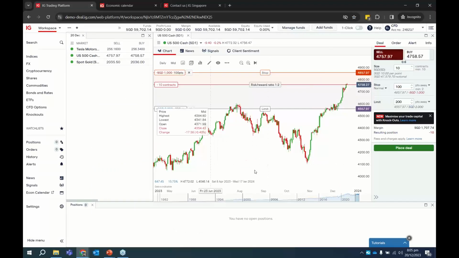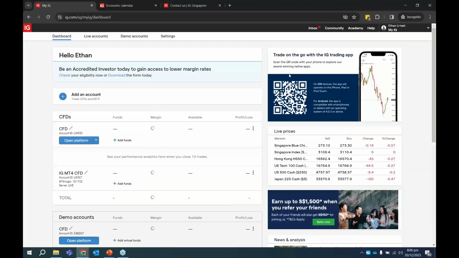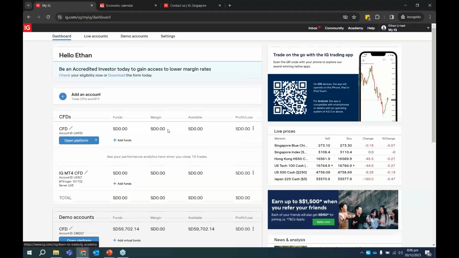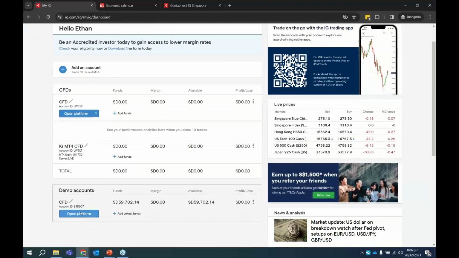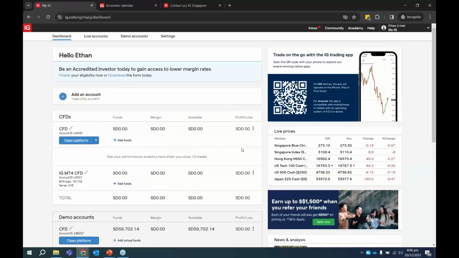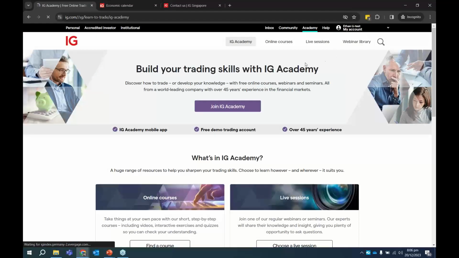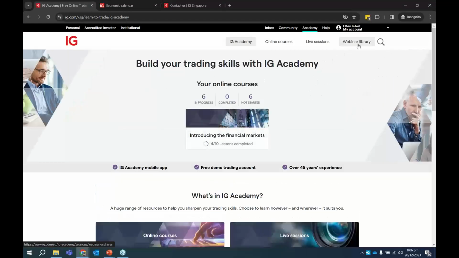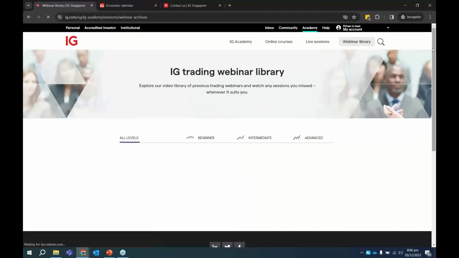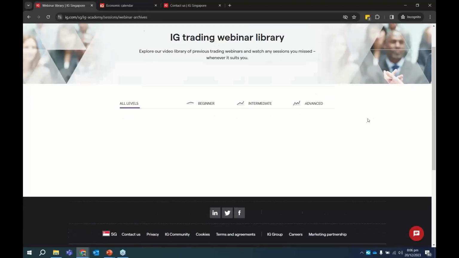Lastly, let me share with you the resources that we have. If you are new to trading, let me direct you back to my IG. Once you log into the account, you notice on the top right hand corner, earlier we clicked on the open platform to go inside the platform and look at charts. But over here, we have this academy. If you click on the academy, one very useful thing here is the webinar library. If you go to the webinar library, we have a lot of recorded sessions over here. Let's give it some time to load.